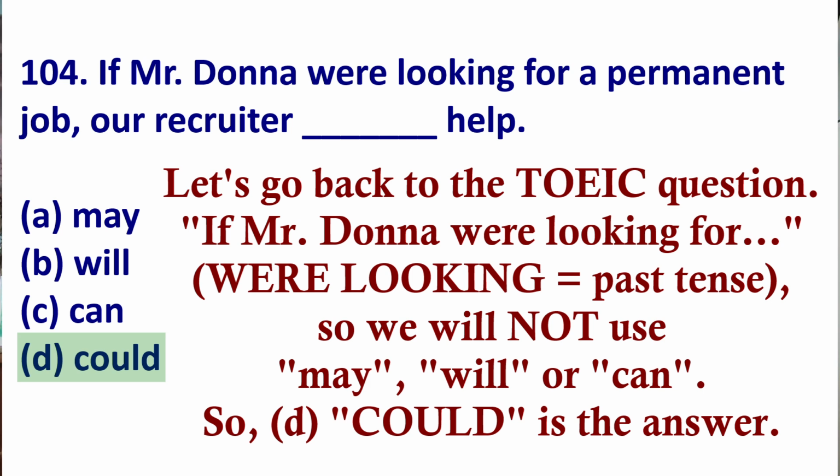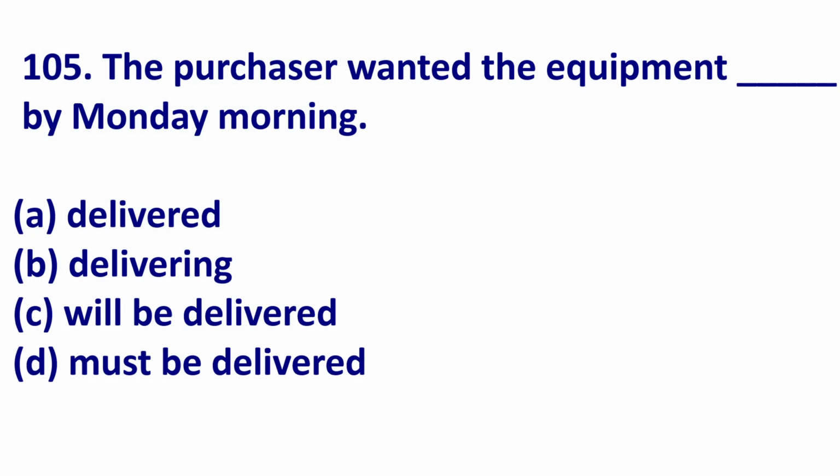We will not use can. So now we have A or D. Well, TOEIC will say in a second conditional, don't use may. I disagree, but that's what TOEIC will say, so we can eliminate A. So the only option here is could. Got the answer. Last TOEIC question.